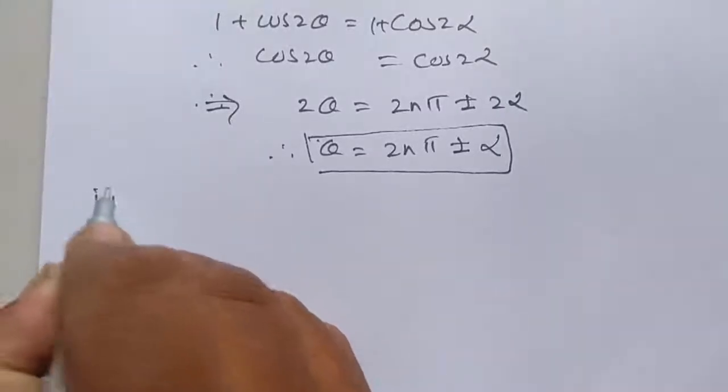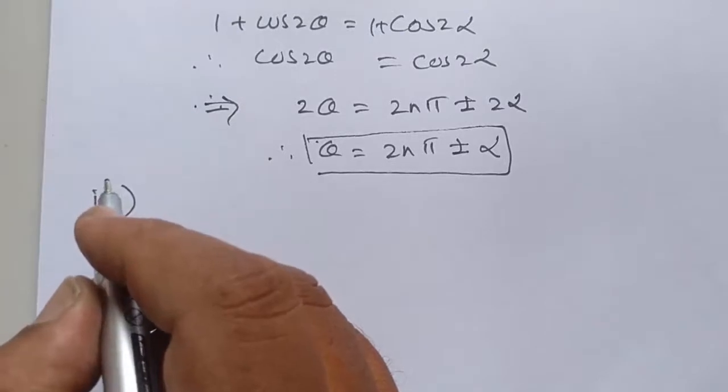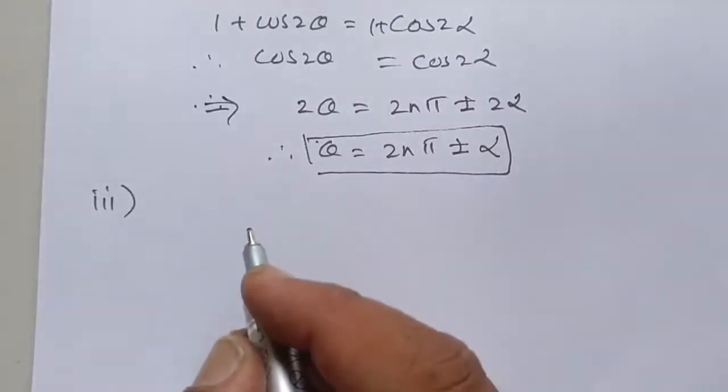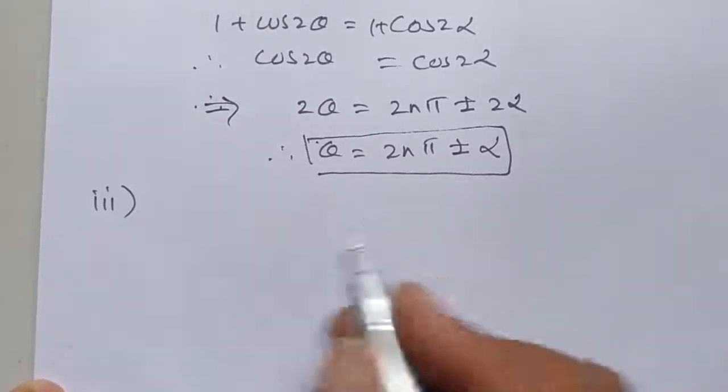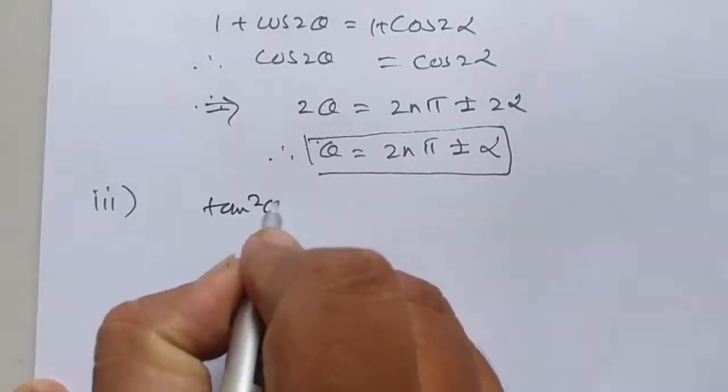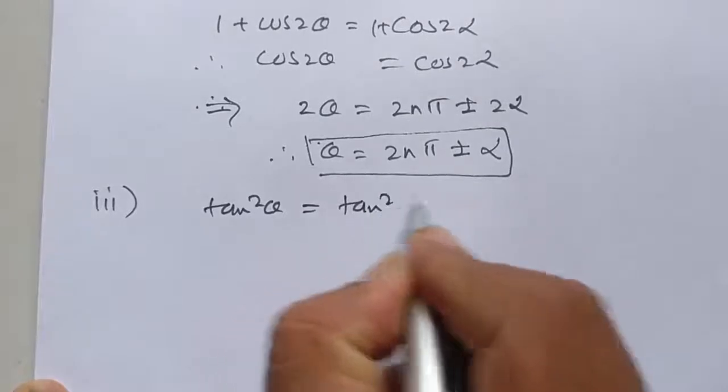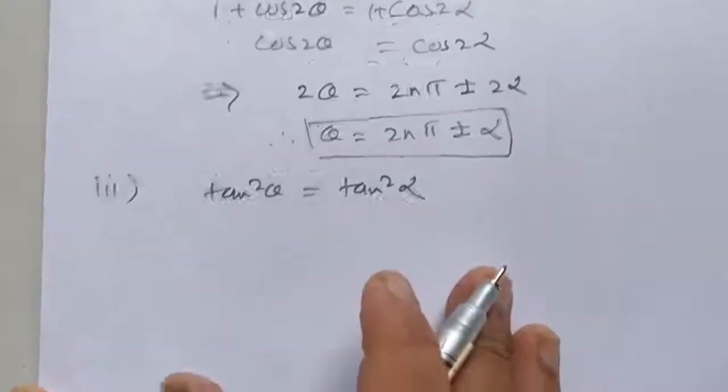Now third, tan square theta is equal to tan square alpha.